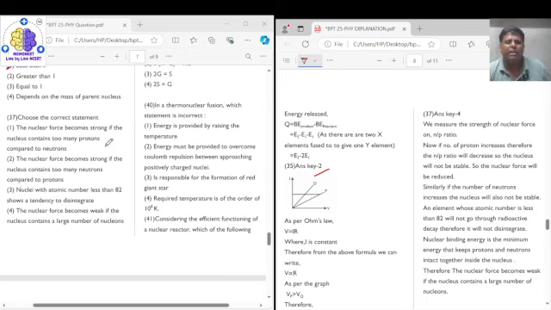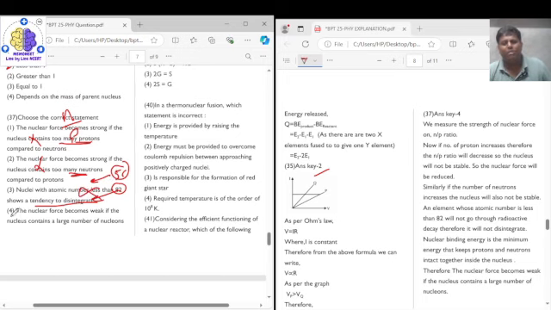See, the stability of a nucleus is widely dependent on the ratio of the number of neutrons upon the number of protons, right? So the nuclear force cannot be simply decided by the amount of protons contained in it or the number of neutrons contained in it. So these two statements are not correct. Coming to the third statement, the atoms below the atomic number of 56, that is iron, are stable. So this statement is wrong because it says that nuclei with atomic number less than 82 are unstable and have the tendency of degeneration. So it is absolutely wrong.